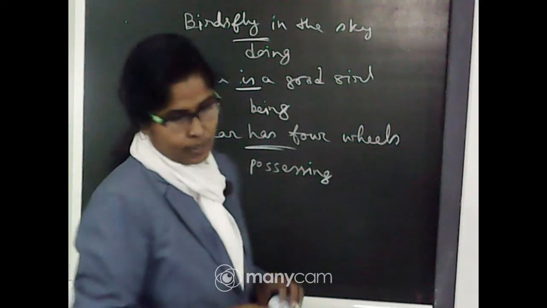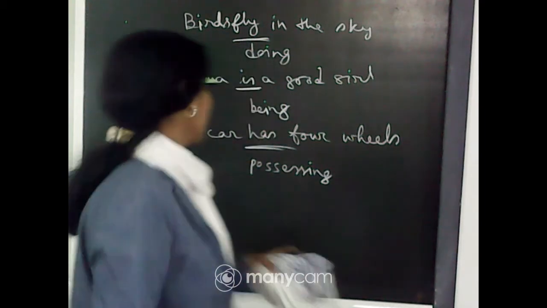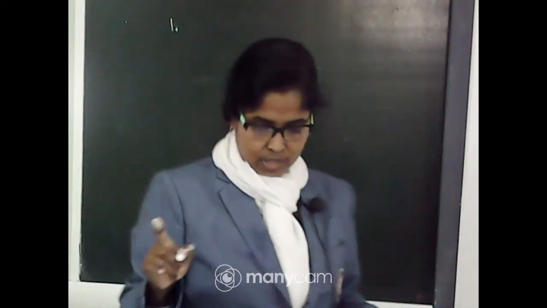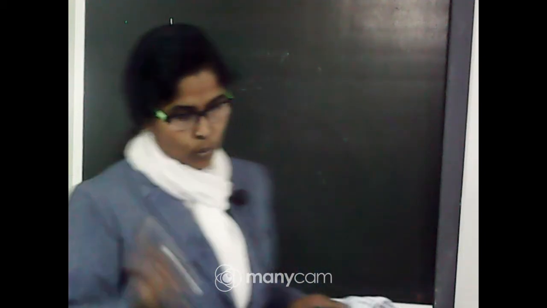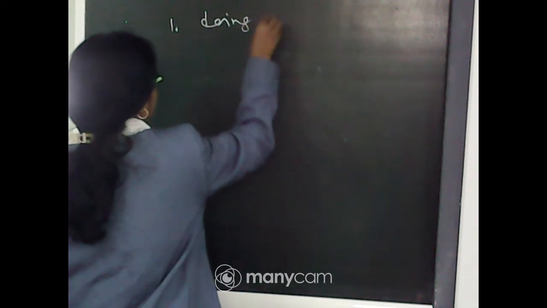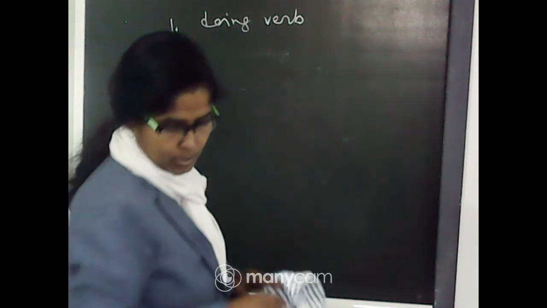So these are the features of a verb. Page number 61. Some features of a verb we must remember. The first thing: most verbs are doing verbs. Most verbs are doing verbs. Next,